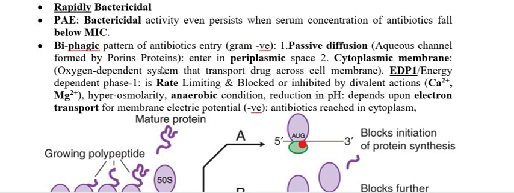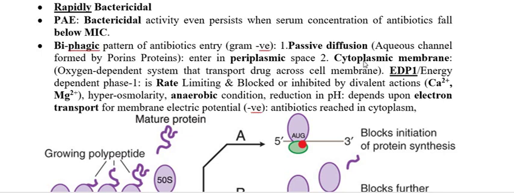So through the porin protein, the drug comes into the periplasmic space of the membrane. That means the drug penetrates the outer layer by passive diffusion and reaches the periplasmic space. Once it reaches the periplasmic space of the susceptible bacteria, it has to reach the cytoplasm. For that, it has to pass through the cytoplasmic membrane. So the second step is for the drug to pass through this cytoplasmic membrane to reach the cytoplasm of the